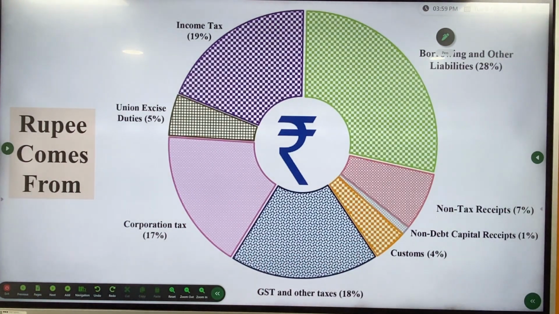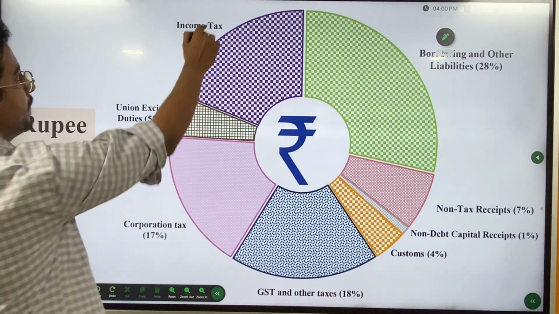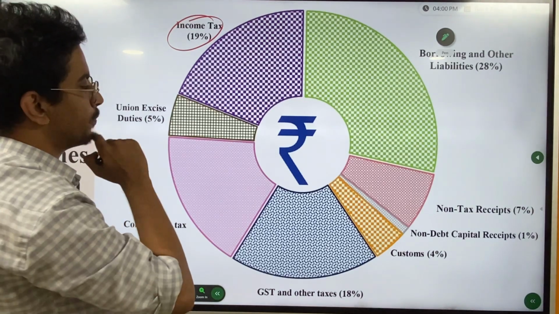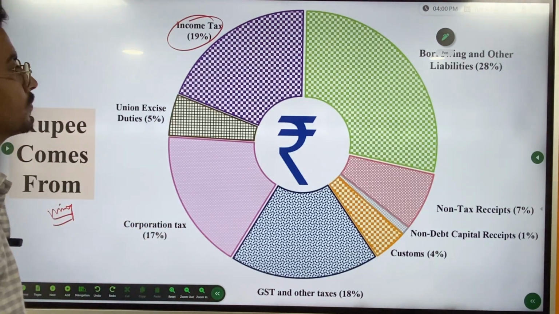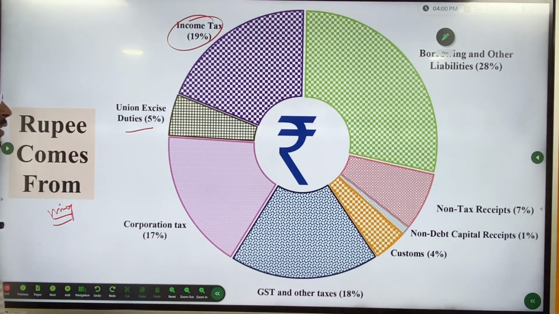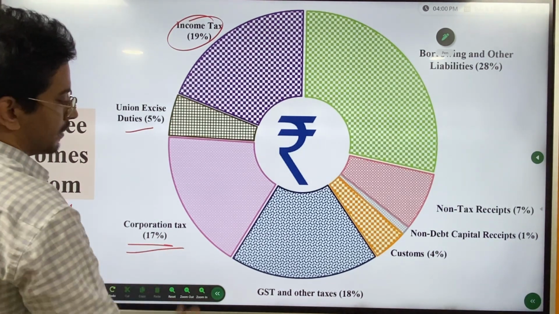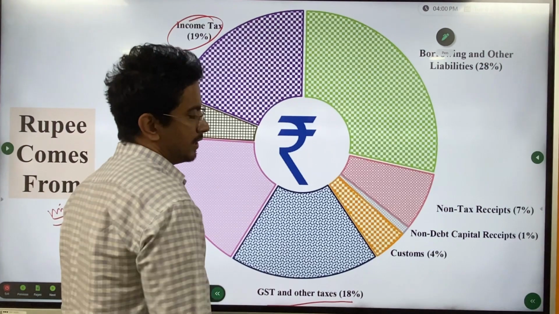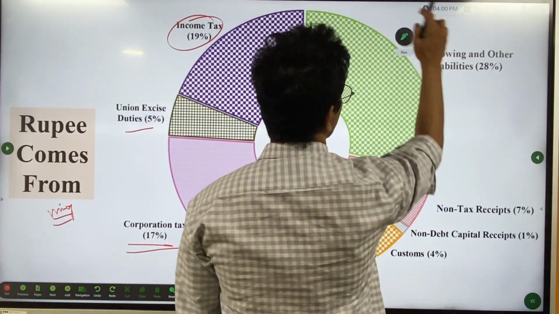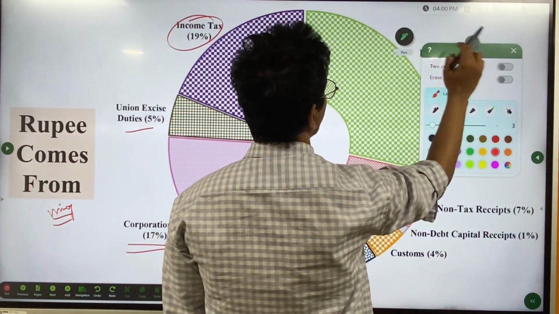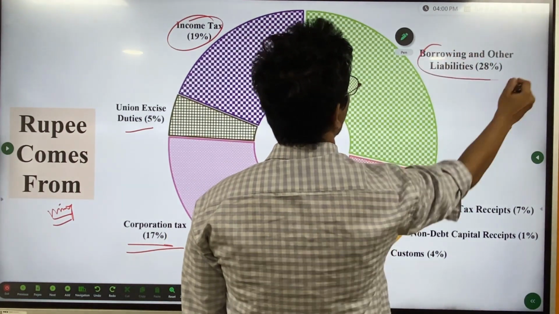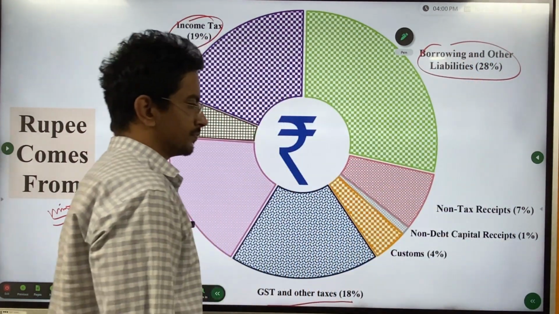Next, this is very, very important with respect to prelims. See, where the rupee comes from, we need to know. If you consider 100 rupees the government is earning, 19 rupees comes from income tax, 5 from union excise duty, 17 from corporate tax, GST 18. But can you see here, the borrowing and other liabilities are 28%, right?